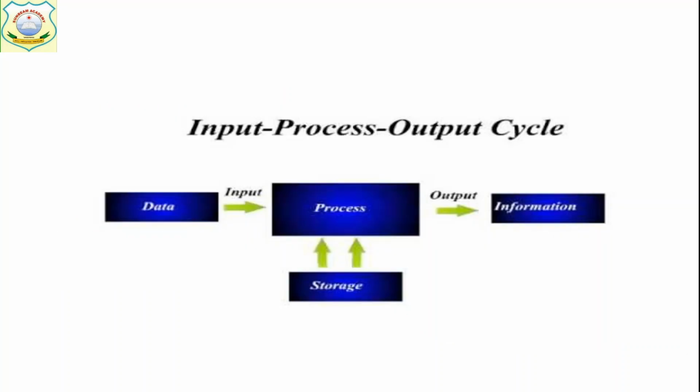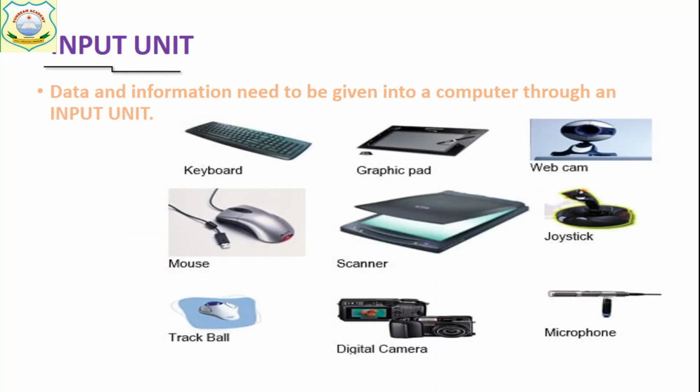Now this is the whole input output cycle. Computer takes data from the user, processes it and produces output. In between, where needed, it uses memory unit or storage to store the data. In this way the computer works. So to input data we need input devices, to show the output information we need output devices, and for storage we also need some storage devices.